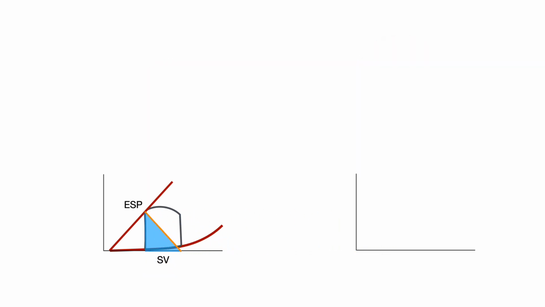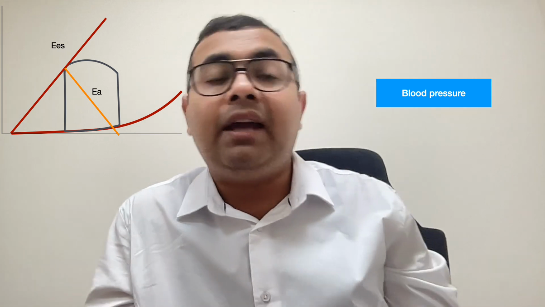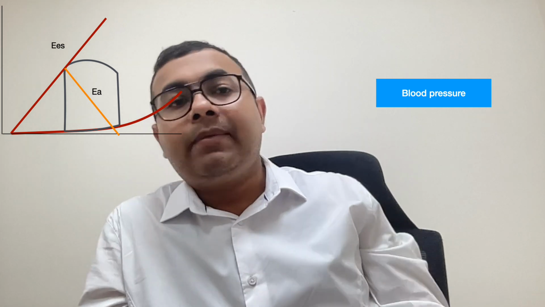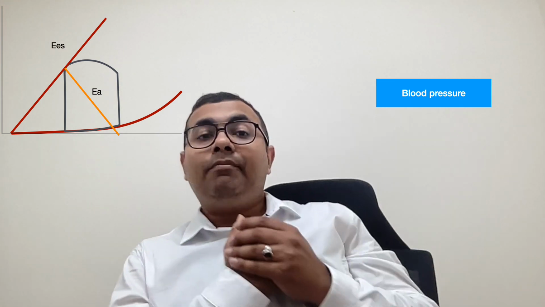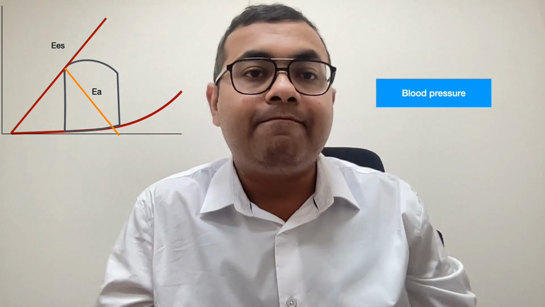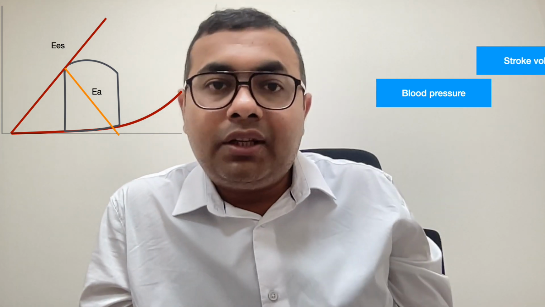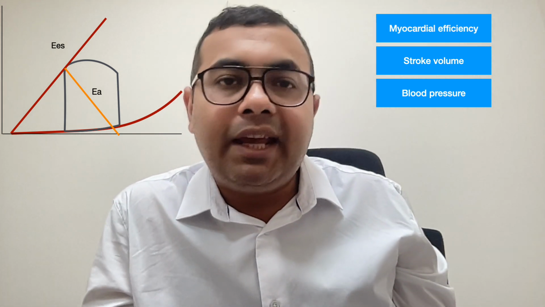It can also be interpreted as the slope of the line joining the end diastolic volume with the end systolic pressure. Now the ratio of this end systolic elastance of the ventricle and the arterial elastance is the ventriculo-arterial coupling, or rather the arterial elastance divided by the end systolic elastance. This ratio is important for efficient functioning of the circulatory system, and it determines the blood pressure that we're going to have, the stroke volume, and most importantly the myocardial efficiency.